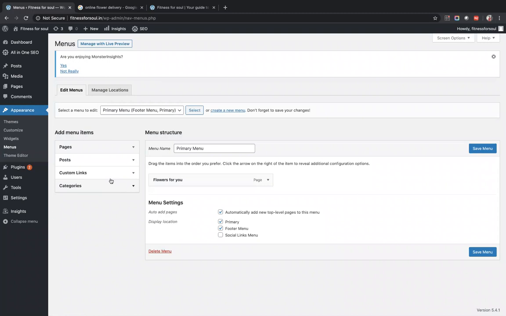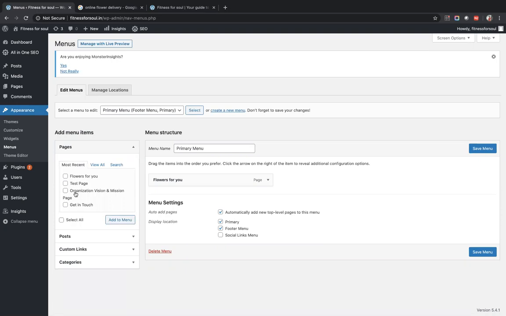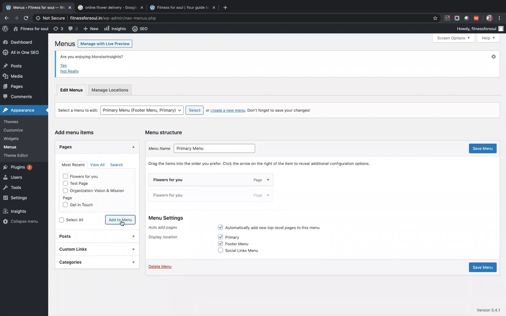How to add a page or blog post in a particular menu? That's what I'm doing, Rupanshi. So the first page that we created was a flowers page. Let me click on the page section, and by default we will see this. These are the 4 pages my website already has. This is the first one that we have created right now. Flowers for you. We'll tick on this and click on add to menu. See, it gets added.